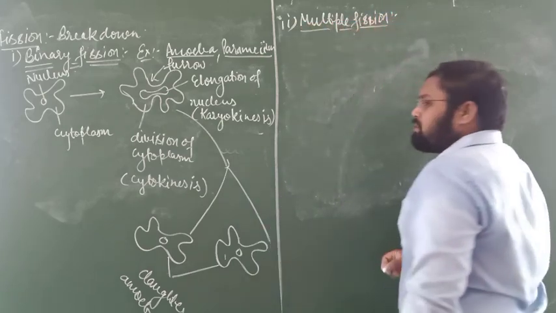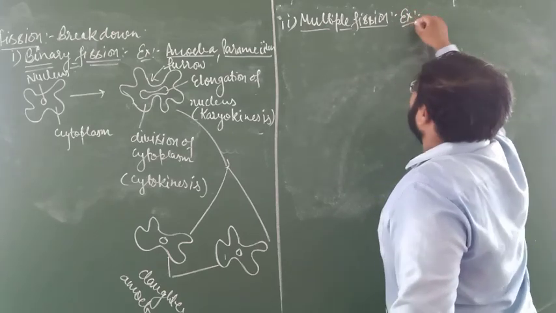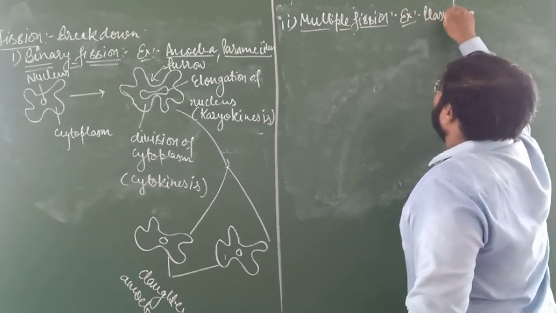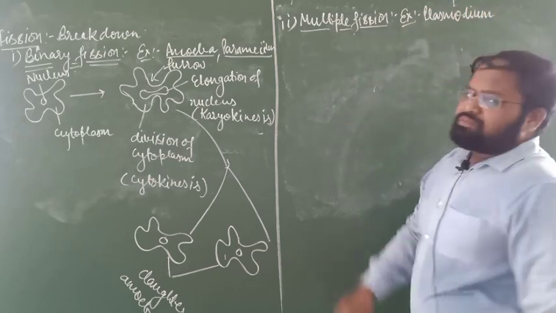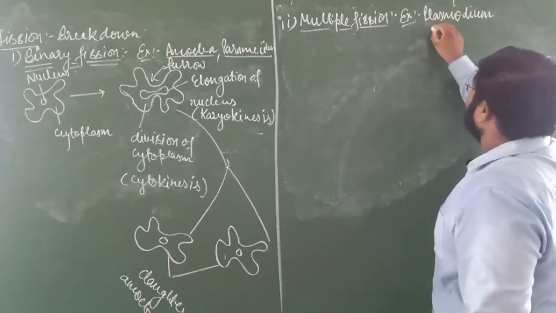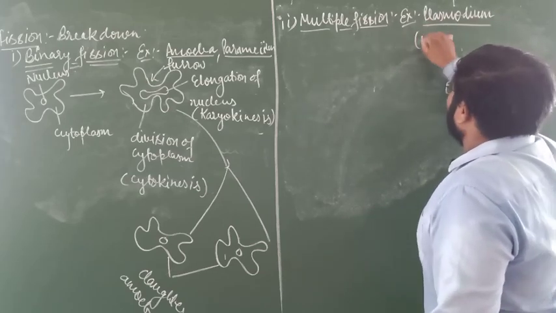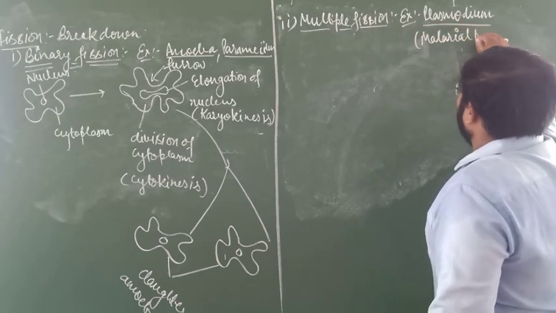In multiple fission, the best example is Plasmodium. Plasmodium is the best example, which is commonly called the malarial parasite.